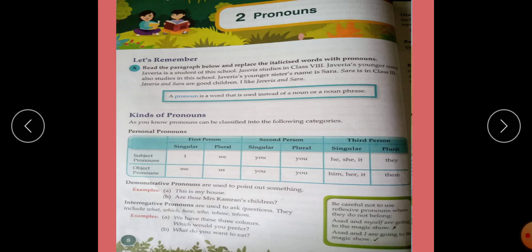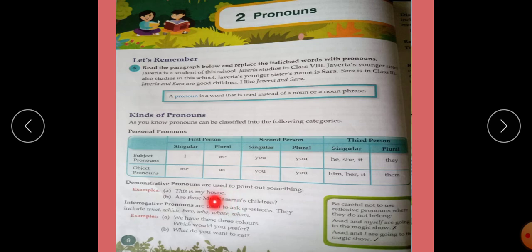Now come on to demonstrative pronouns. Demonstrative pronouns are used to point out something. For example, this is my house. Next example, are those Mrs. Kamran's children?